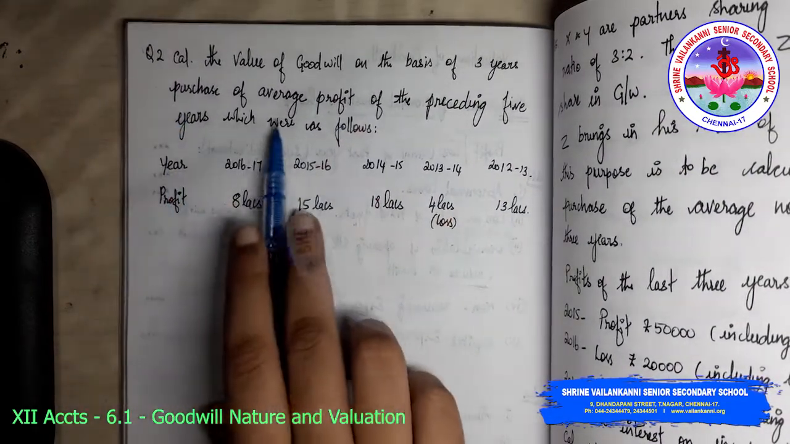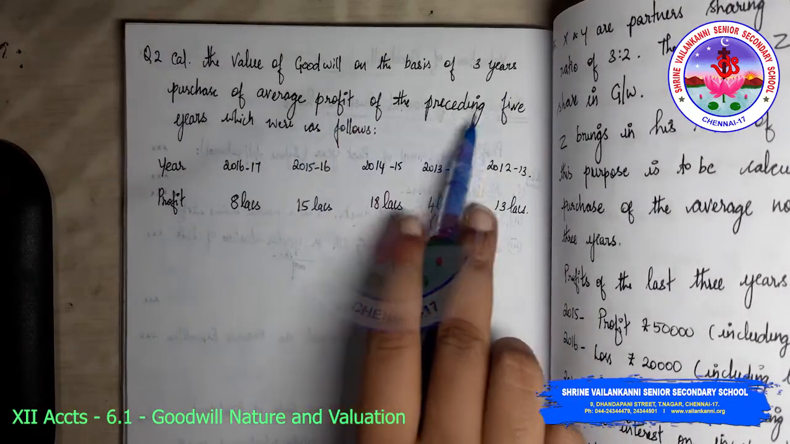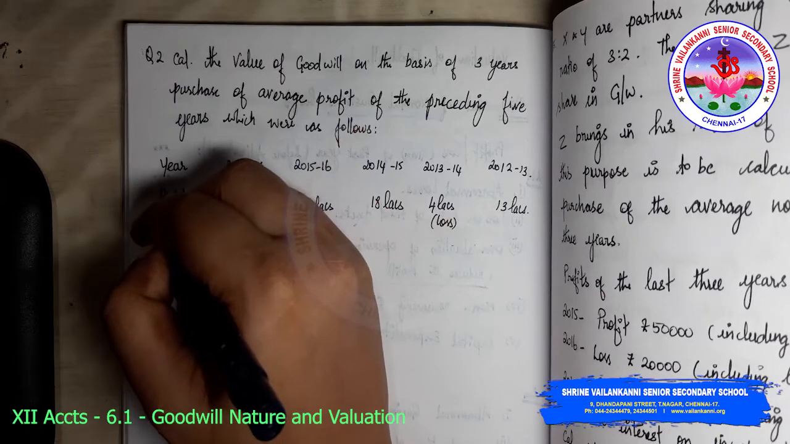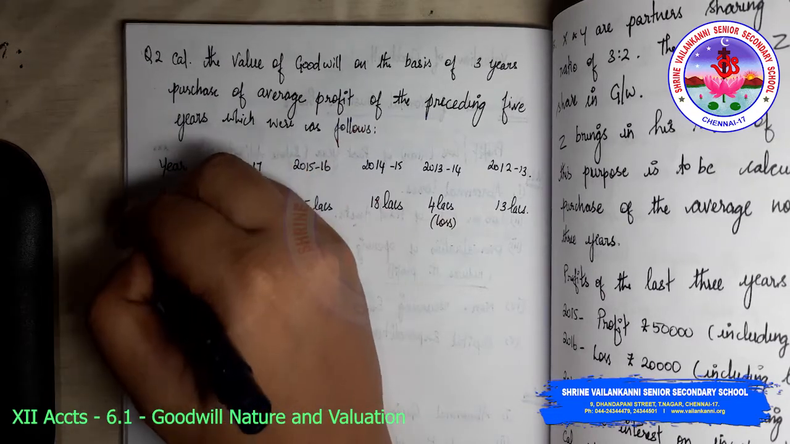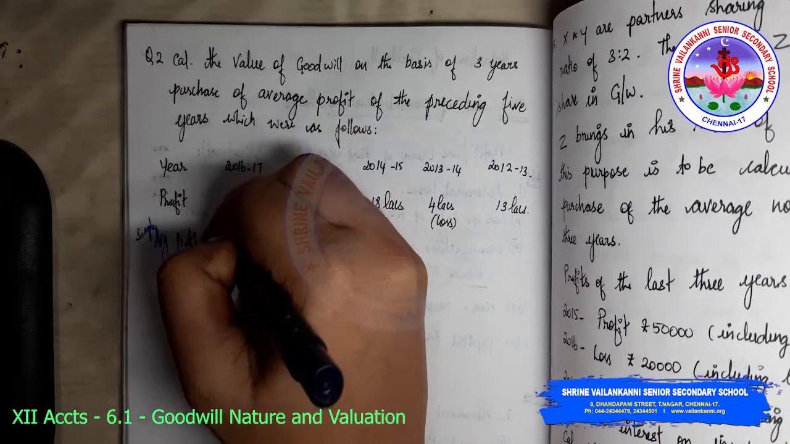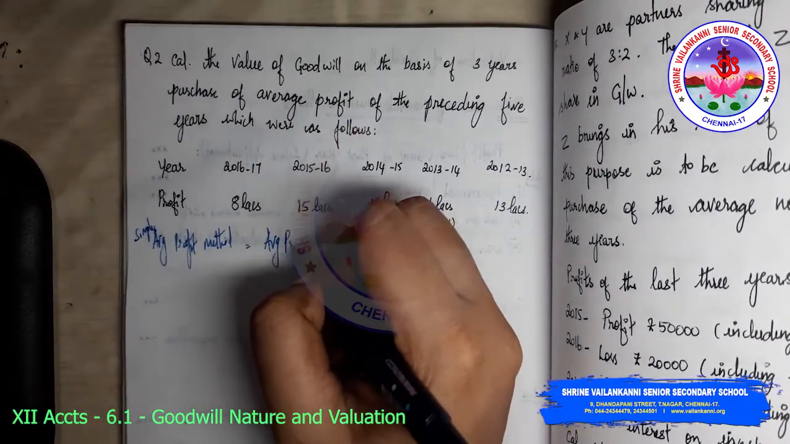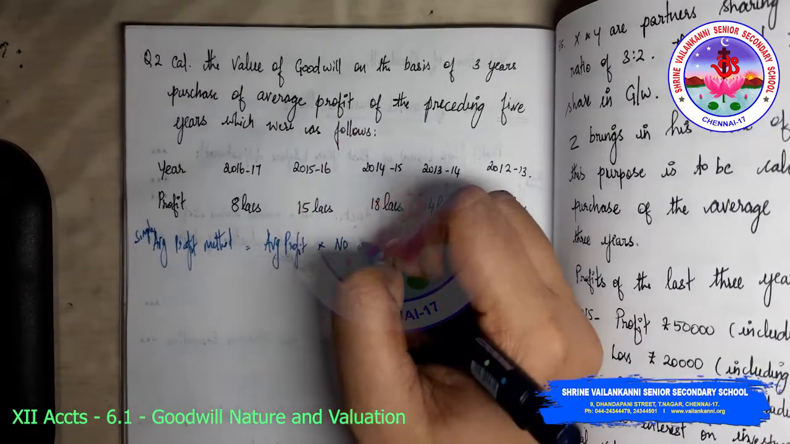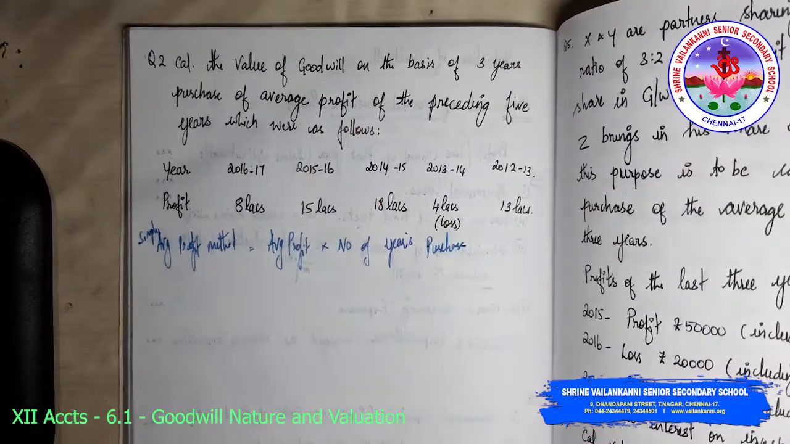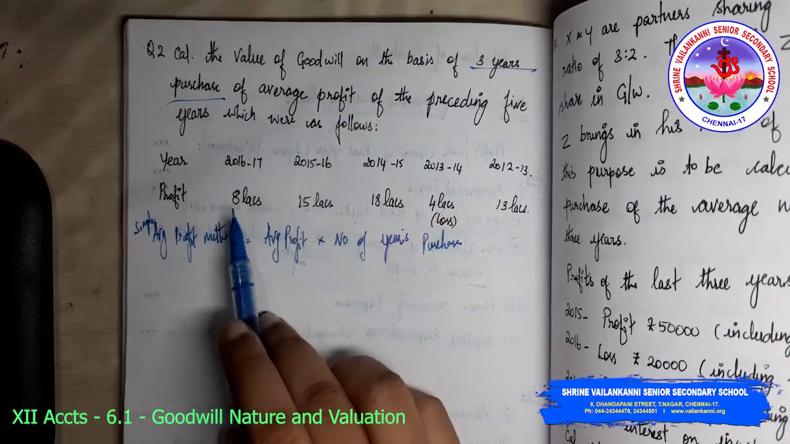Question number 2. Calculate the value of goodwill on the basis of 3 years purchase of average profit of the preceding 5 years, which were as follows. So we need to find the value of goodwill as per the simple average profit method. Simple average profit method: average profit into number of years purchase. So 3 years purchase is given. So average profit we need to find.